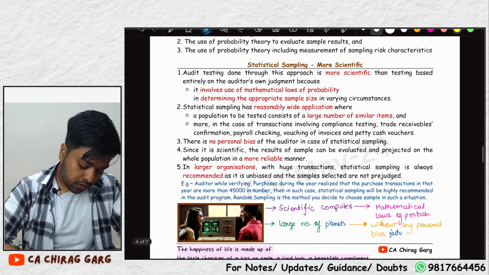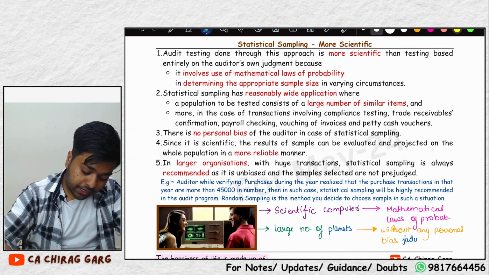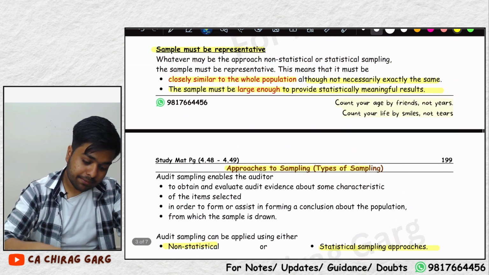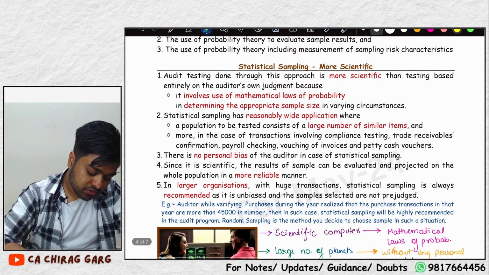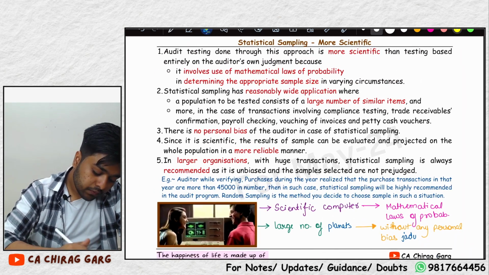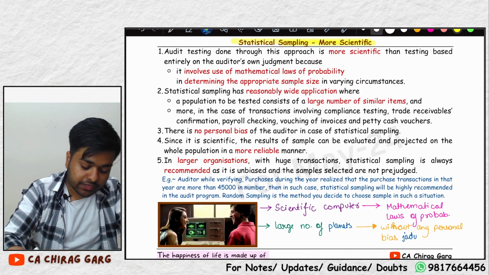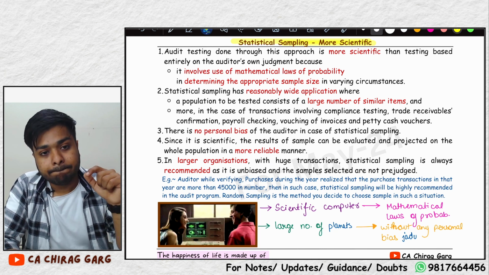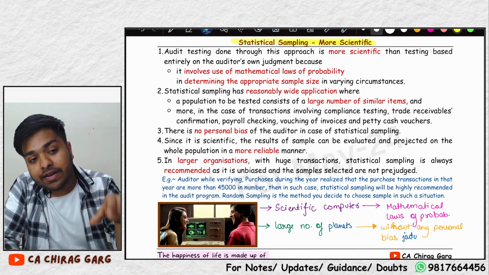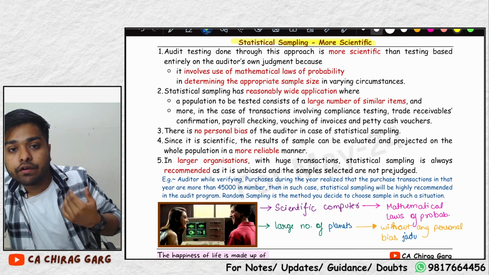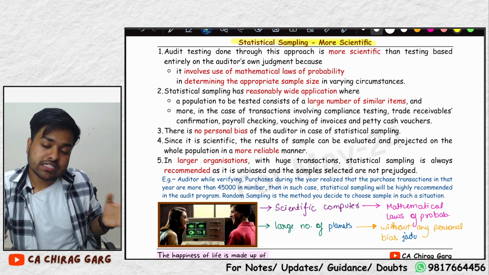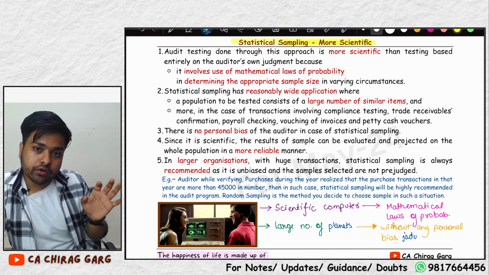Very well. Now let us look at statistical and non-statistical sampling in detail. And I'll make you remember this, don't worry. What is statistical sampling? It is more scientific. One more thing. When the software has decided, sir, you need to take 500 samples for a population of 50,000 transactions, that would be good enough.